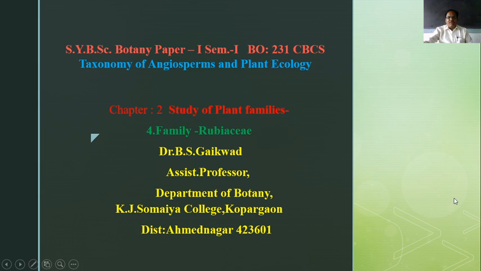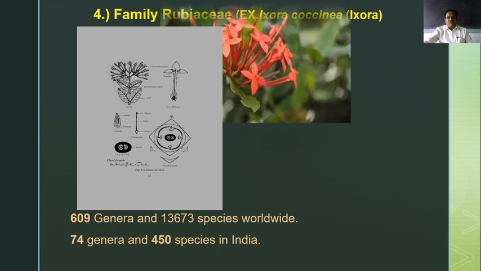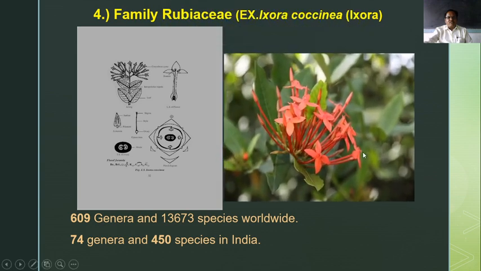Rubiaceae is the family of Ixora coccinea, and this plant is an ornamental plant. These plants have flowers which are tetramerous; this is the typical character of this family. So see one by one: this is the Ixora plant from the garden, and this is the diagram of the Ixora plant.